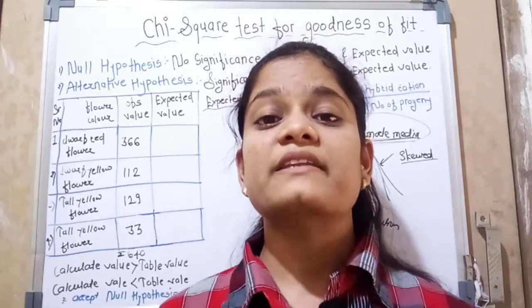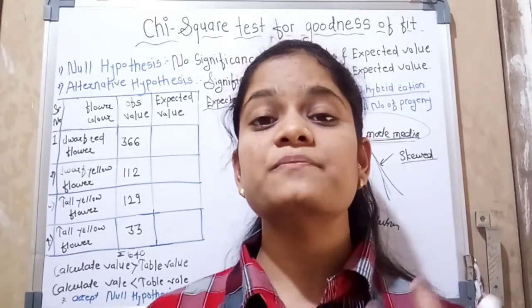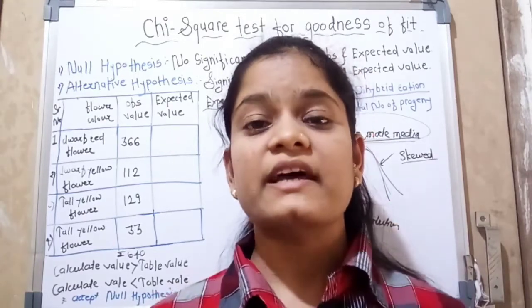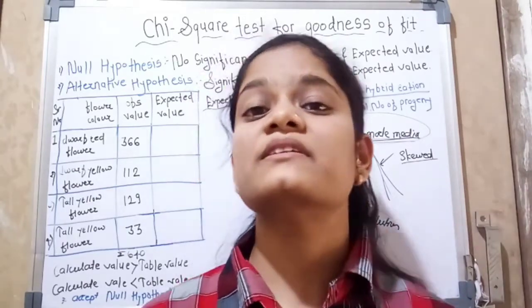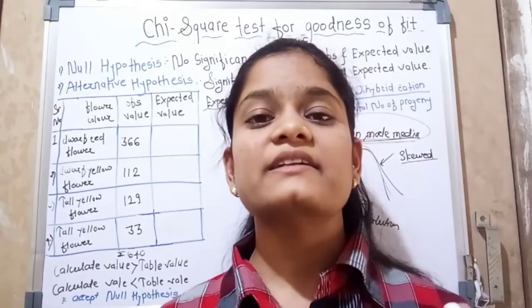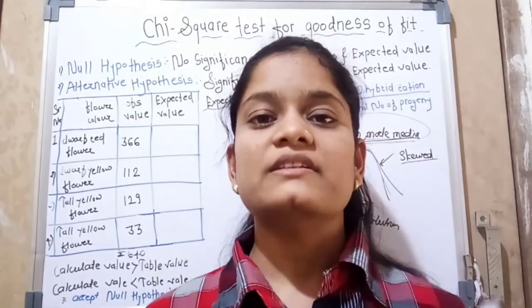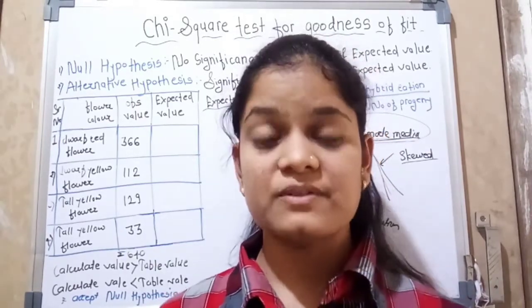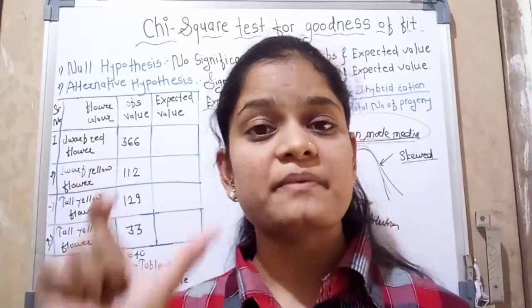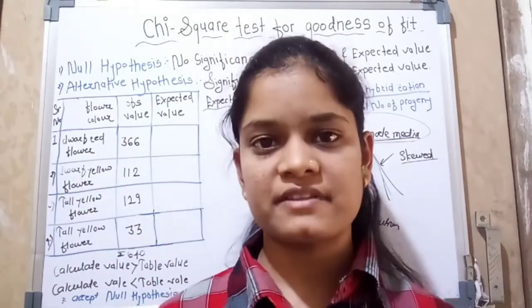It means we accept the null hypothesis. In the case of the chi-square test, in the null hypothesis there is no significant difference between observed values and expected values. At that time the null hypothesis is accepted.